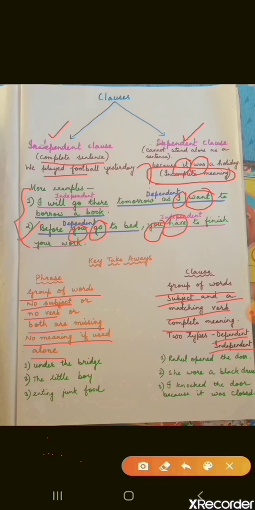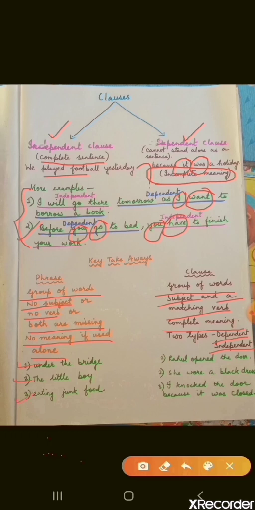Under the bridge. Can you say what is missing here? Here both subject and verb are missing. Number 2, the little boy. Here the little boy is the subject, which means the verb is missing. Eating junk food. Eating is there, means the verb is there, but the subject is missing.